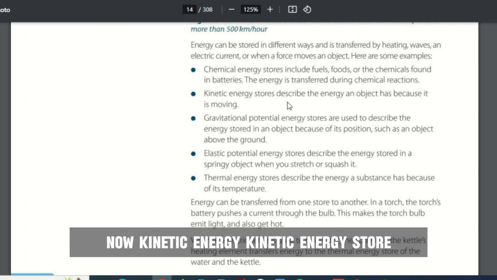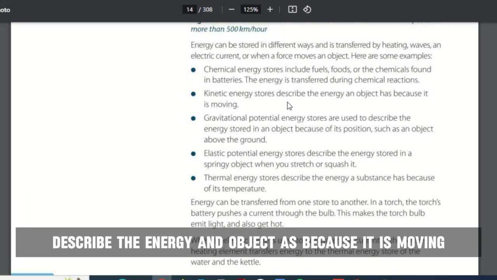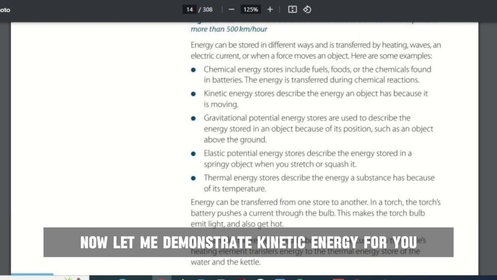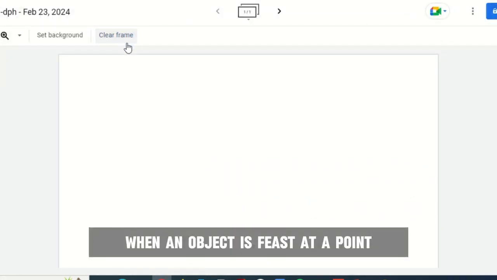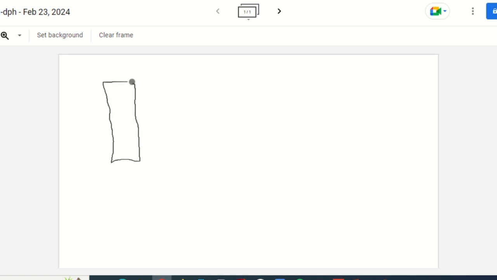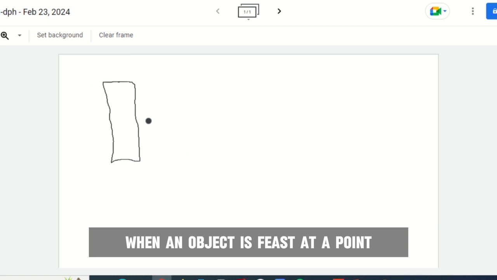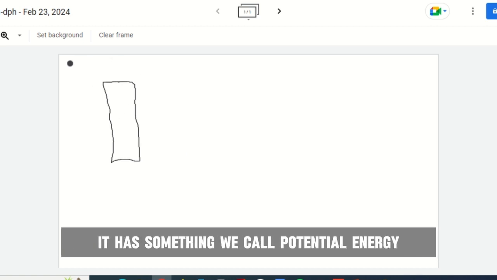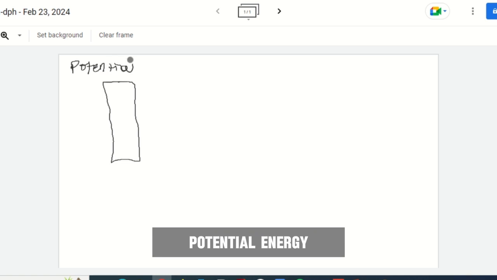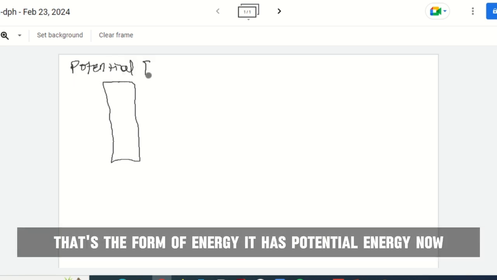Now, kinetic energy store describes the energy an object has because it is moving. Let me demonstrate kinetic energy for you. When an object is fixed at a point, it has something we call potential energy. That's the form of energy it has.